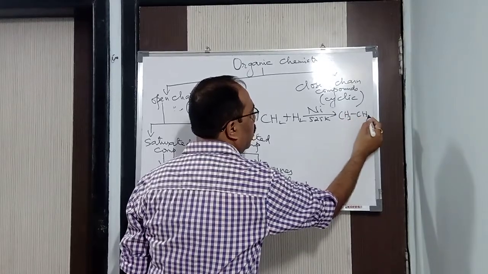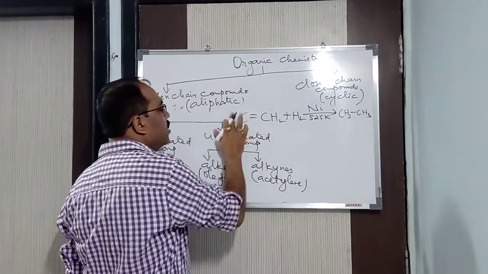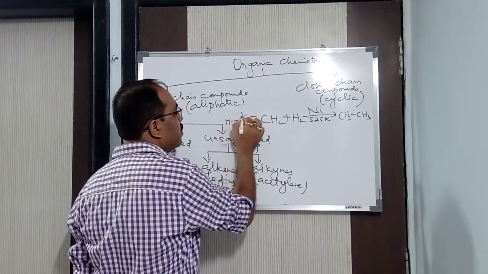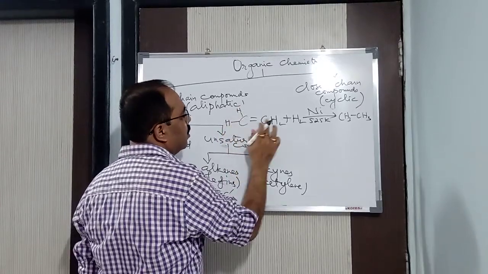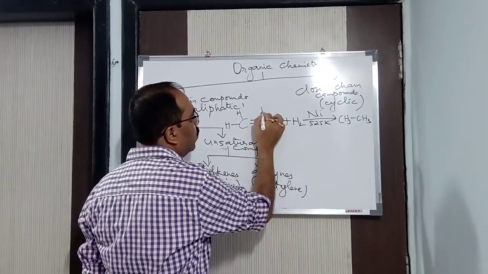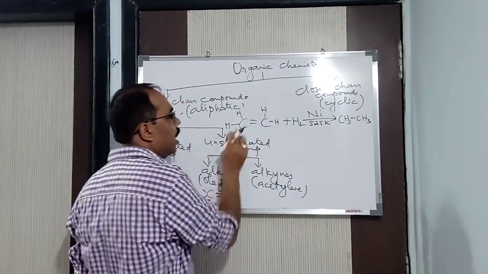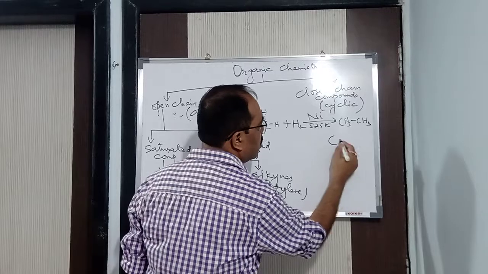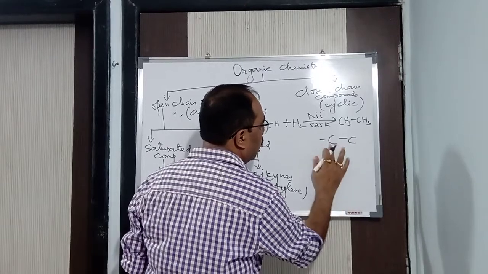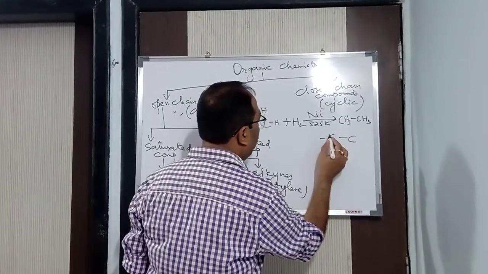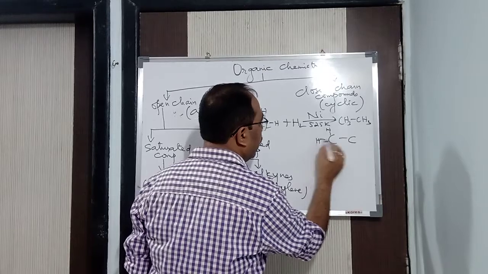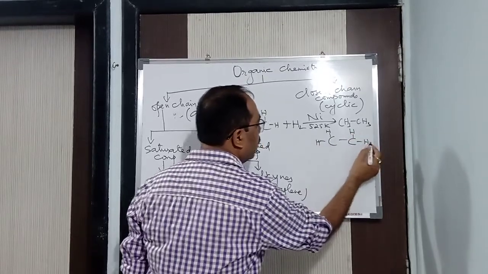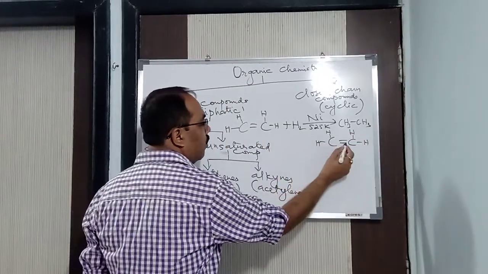What will happen? This bond will break up, and what will you get? CH3 single bond CH3. Now if I draw the structure and show it to you, it will be in this way. See here, CH2. Carbon is satisfied with the double bond. Now what does it form? CH3 single bond CH3. I will draw the structure and show it to you. You already have this, now this one.